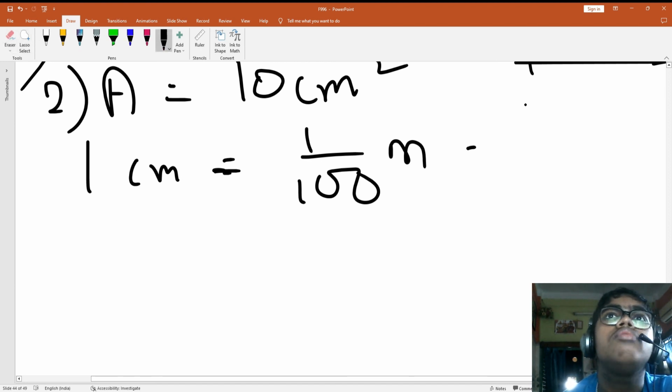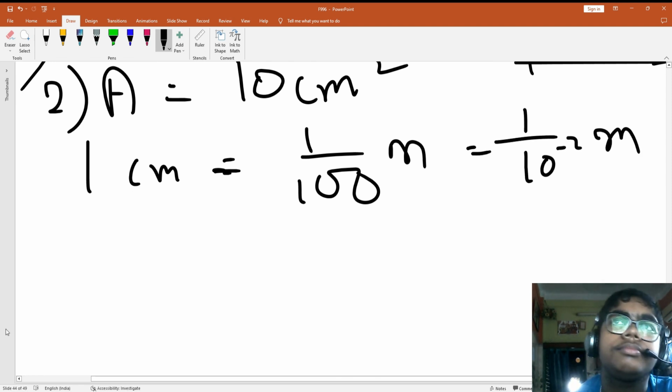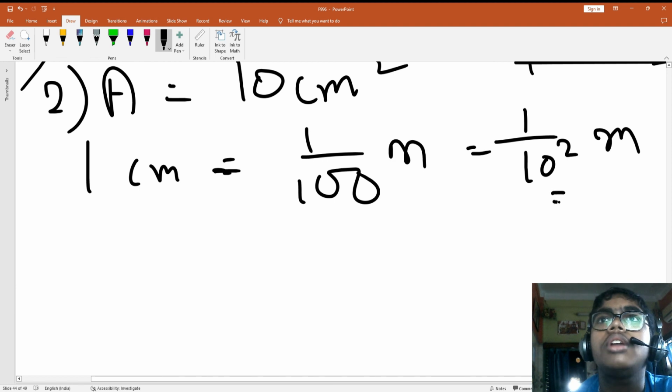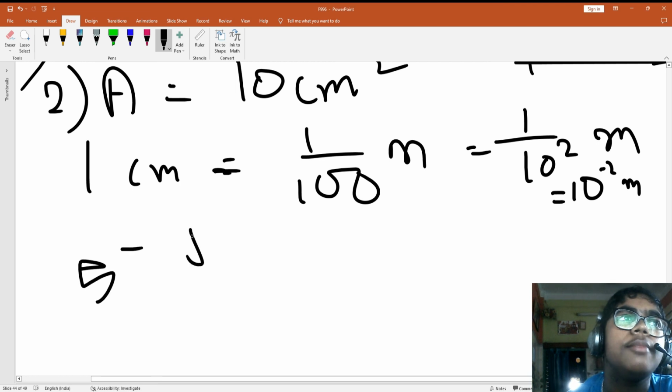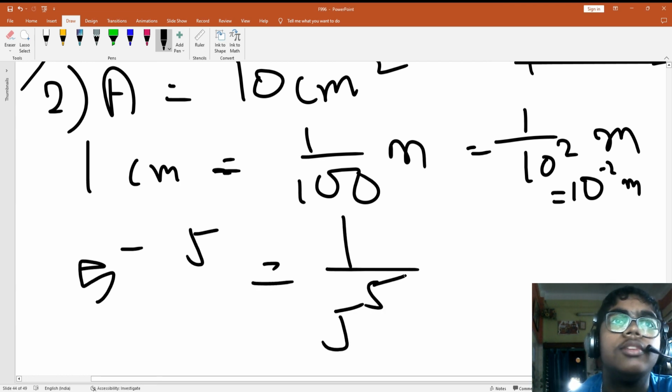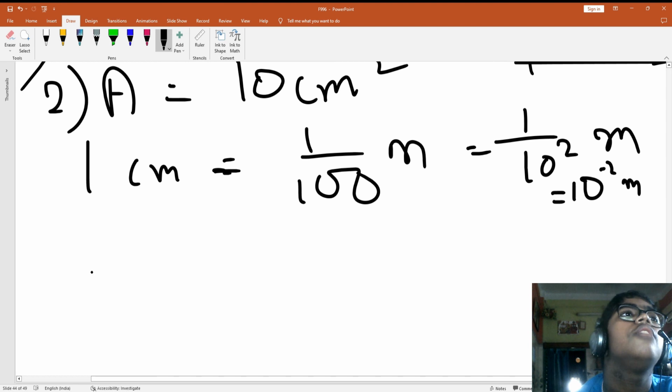This is equivalent to 1 by 10 to the power 2 meter, because two zeros are there, and that is equal to 10 to the power minus 2 meter. Correct? If there is a minus, it comes down and becomes plus. If it is 5 to the power minus 5, guys, then it will be 1 by 5 to the power 5. This you know, right? In the exponent chapter of class 7 and class 8. Just revise those chapters for this.